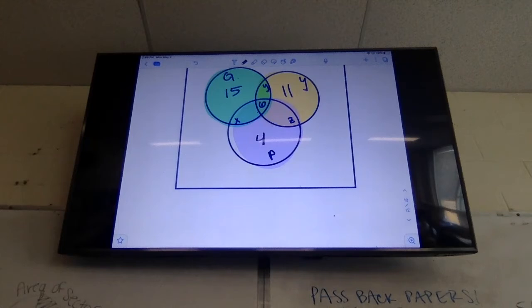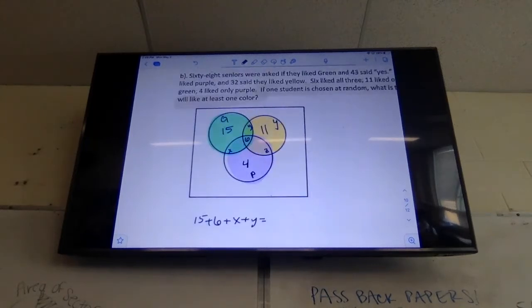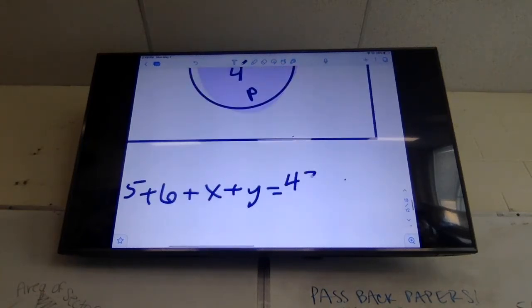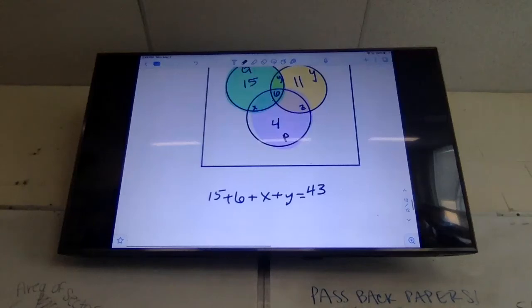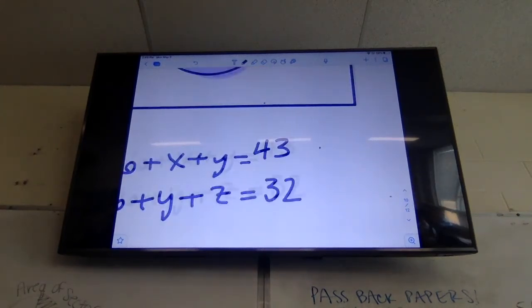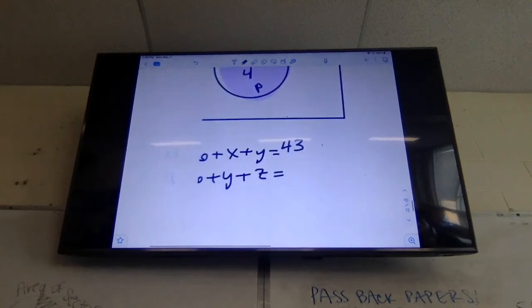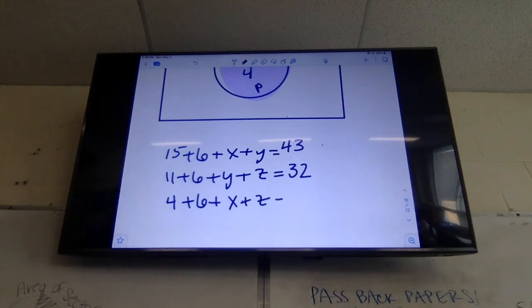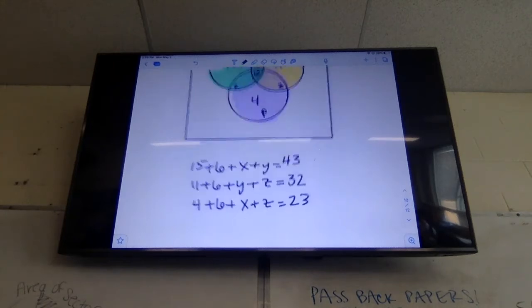So I find the green ones, that's going to be 15 plus 6 plus X plus Y equals, how many people like green in general? 43. Okay. Then I'll do 11 plus 6 plus Y plus Z equals how many like yellow? 32. And then 4 plus 6 plus X plus Z equals 23.